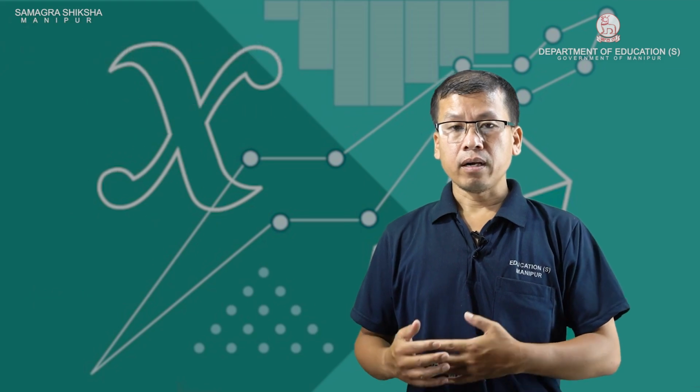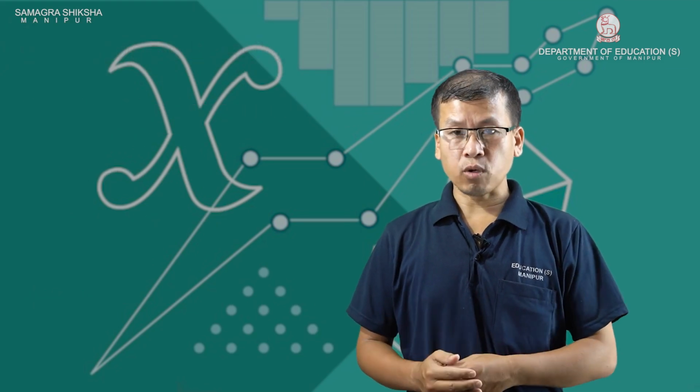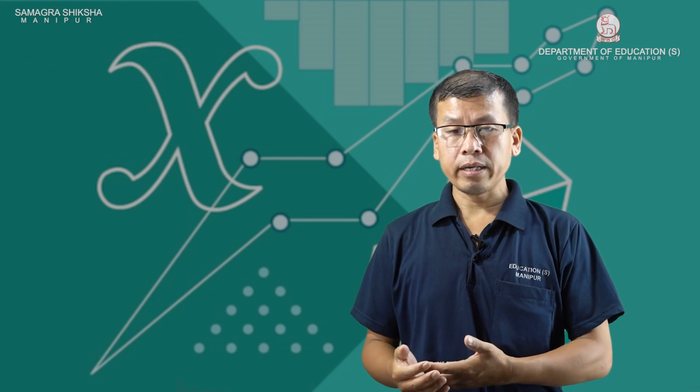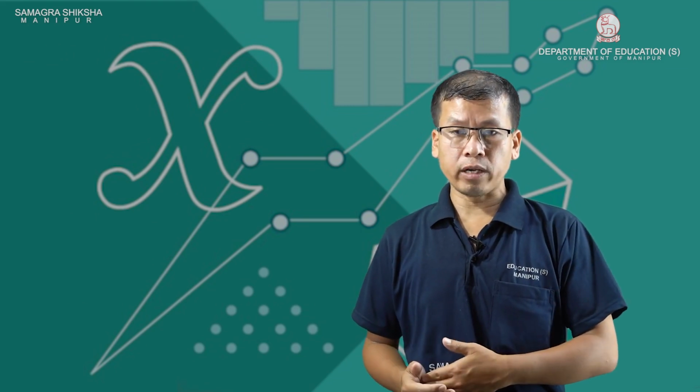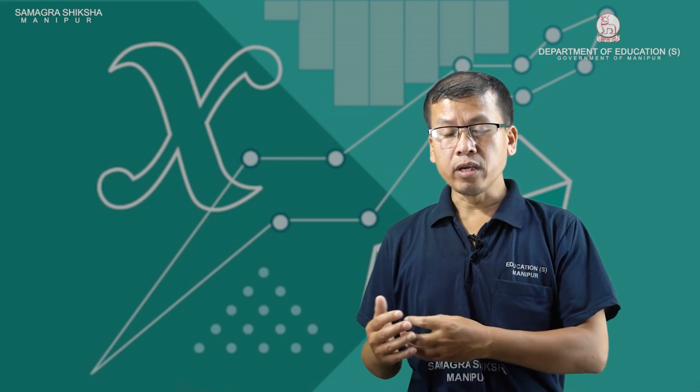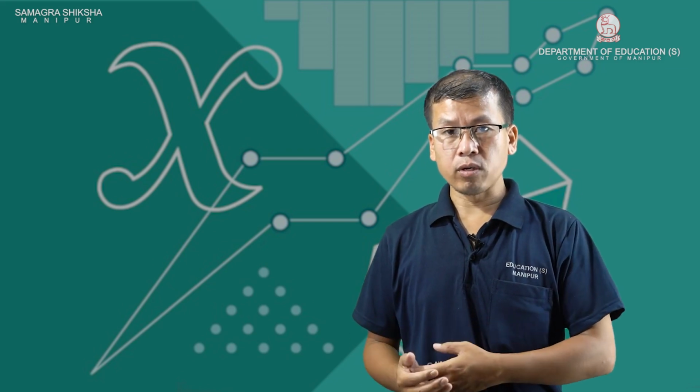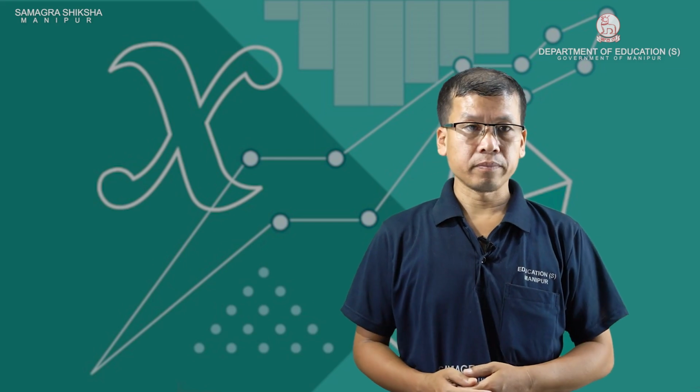Say I have x number of chocolates. x can be 5 chocolates, 3 chocolates, 2 chocolates, and x can represent any number. So x is called a variable.